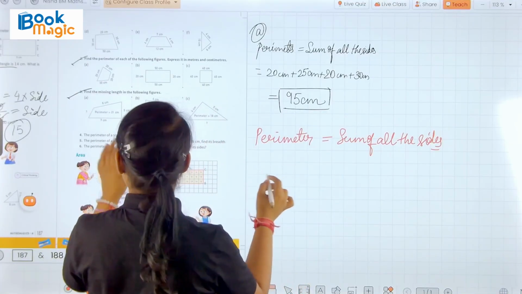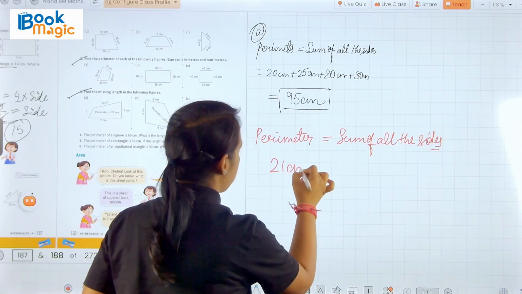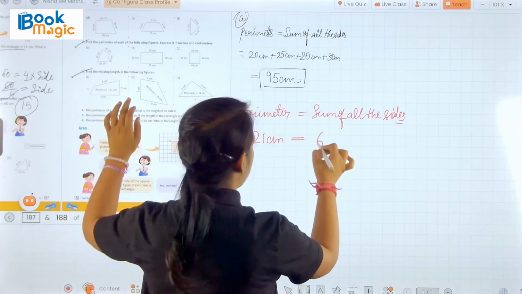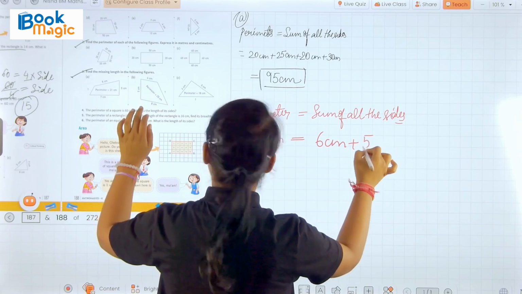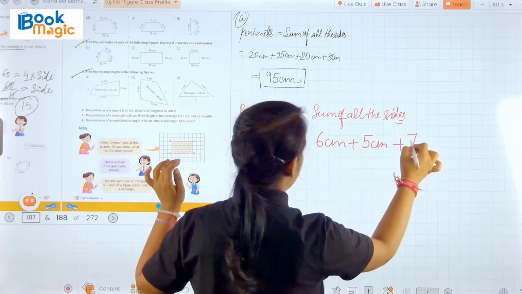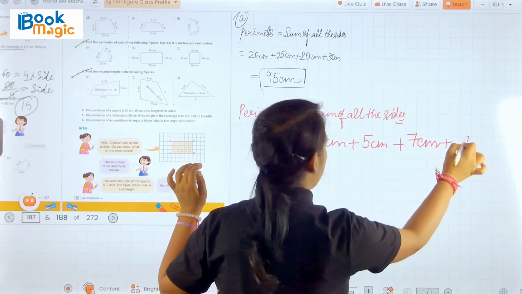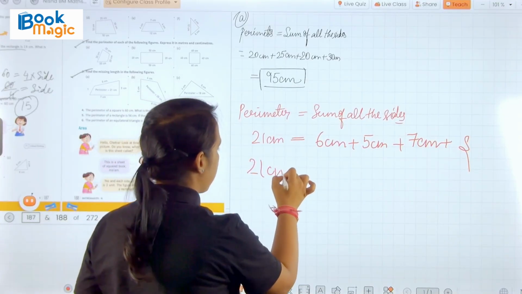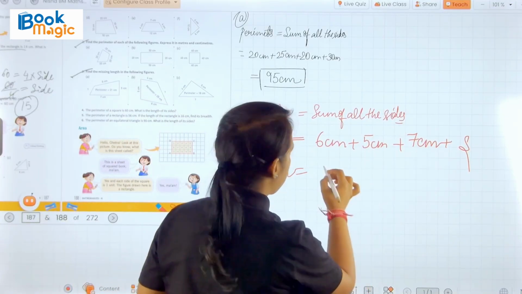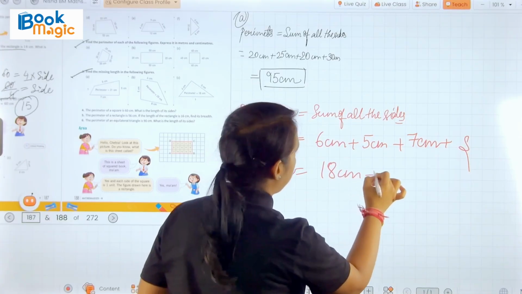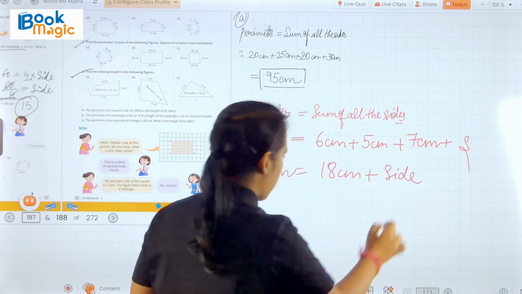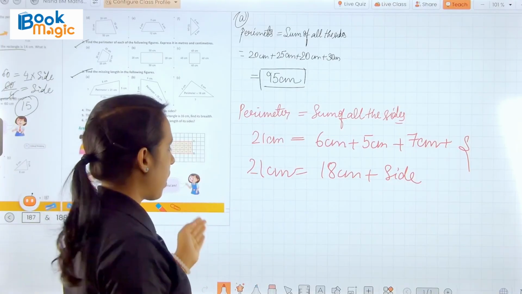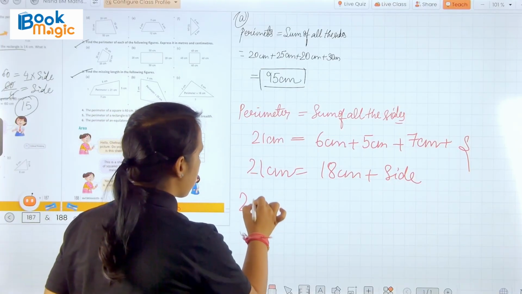So here we write perimeter is 21 centimeters, then 6 centimeters, 5 centimeters, and 7 centimeters, and then one side we have to find. So 21 centimeters equals, 6 and 5 is 11, 11 and 7 is 18 centimeters, plus side. Here it is an addition, so after changing sides it becomes a subtraction.